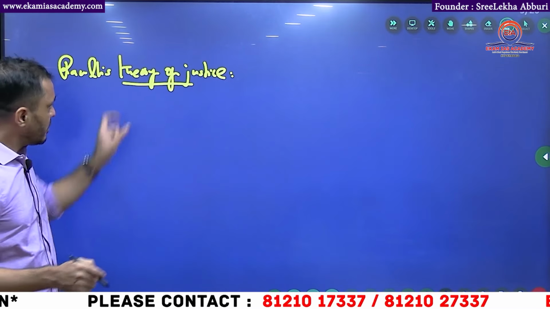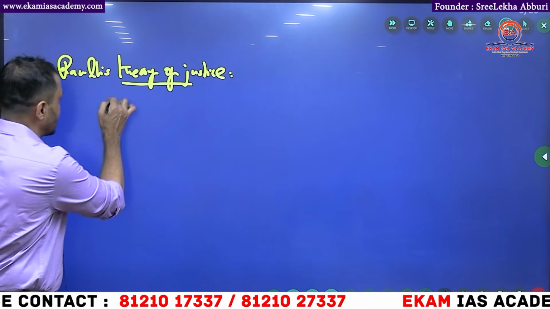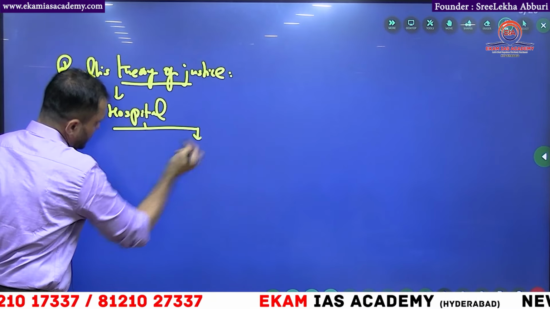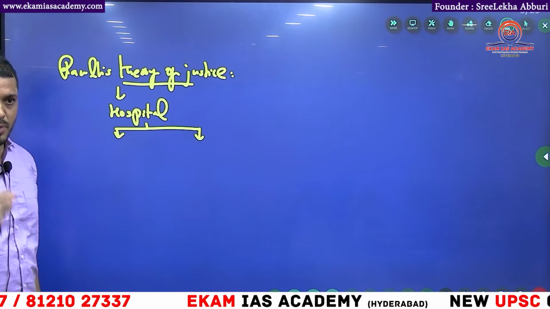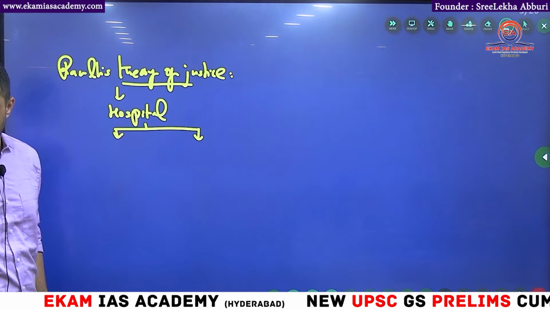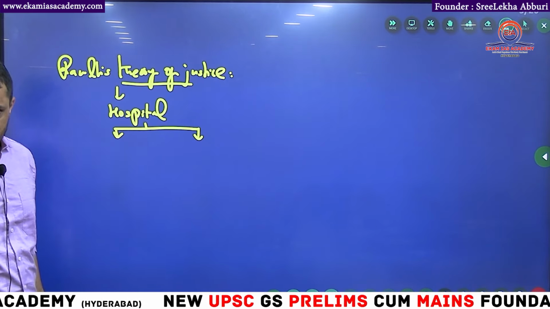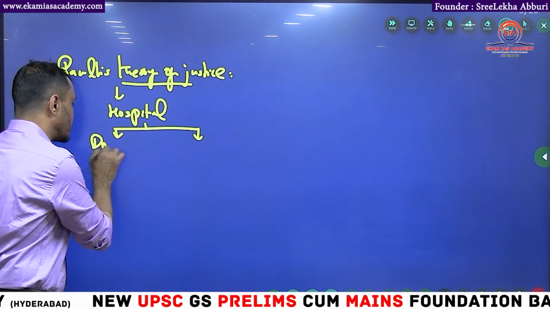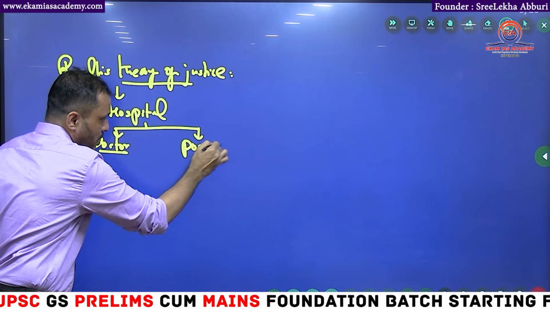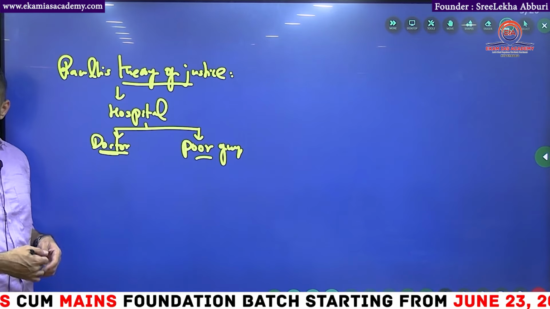I will give you an example. When we are discussing John Rawls' theory of justice, I will give you one case study. For example, in a hospital, two people are suffering from COVID and need a remdesivir injection. You know that at the time of COVID, the remdesivir injection was very popular. Now only one injection is available, and two people require it: a doctor who is a patient, and another poor guy. To whom do you give the injection?